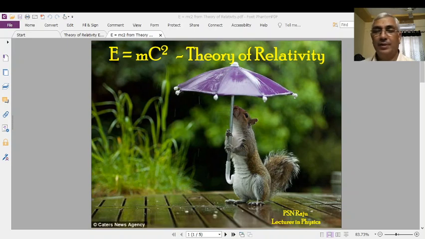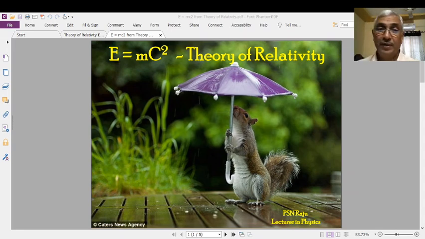We have conservation of mass. Conservation of mass means no mass can be created or destroyed. Conservation of energy means energy is neither destroyed nor created, but one form of energy will be converted into another form of energy. Similarly, mass will neither be destroyed nor created, but one form of mass will be converted into another form of mass. Please observe these two definitions.